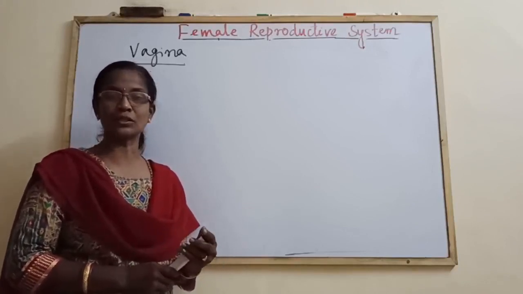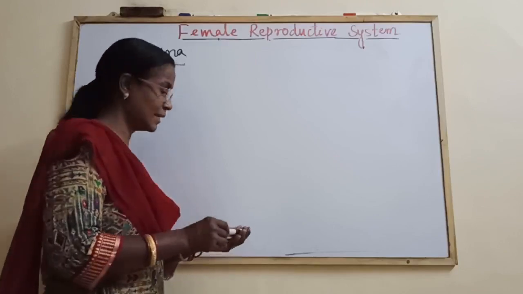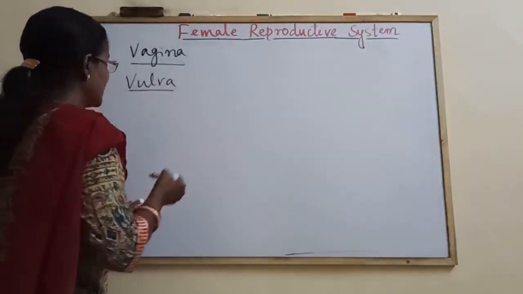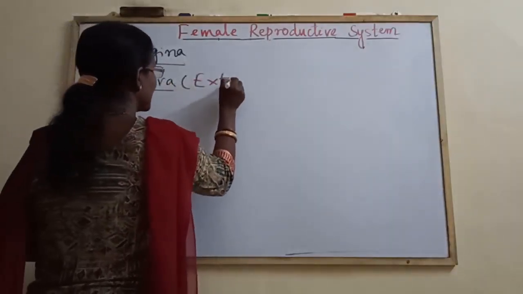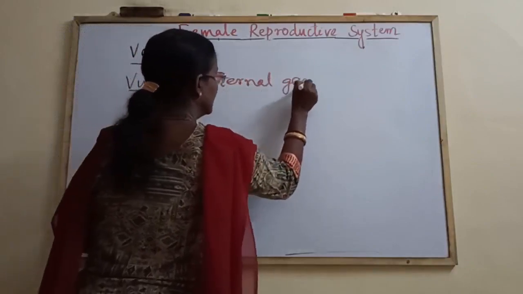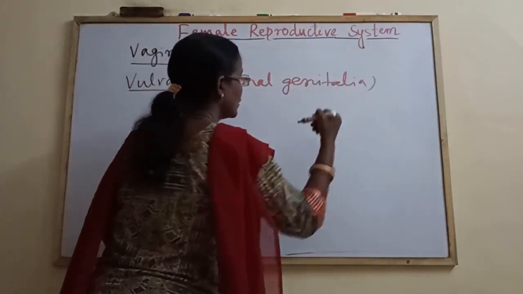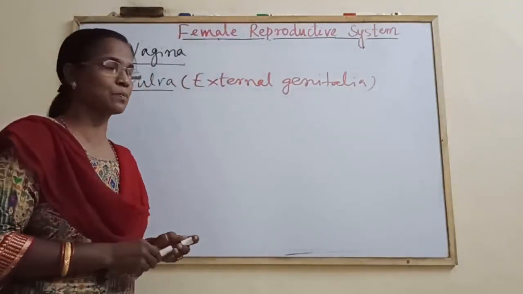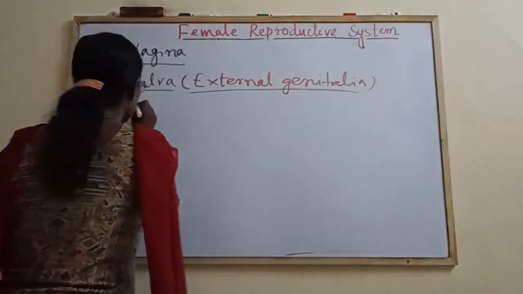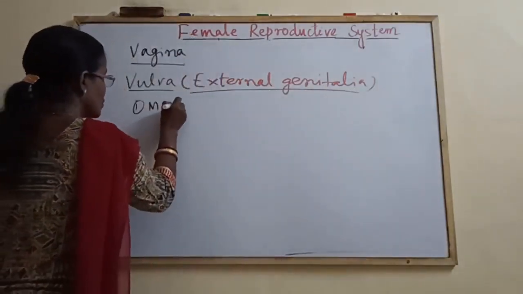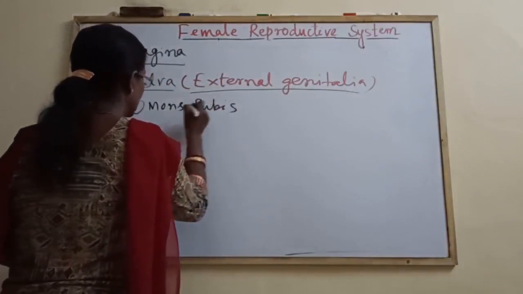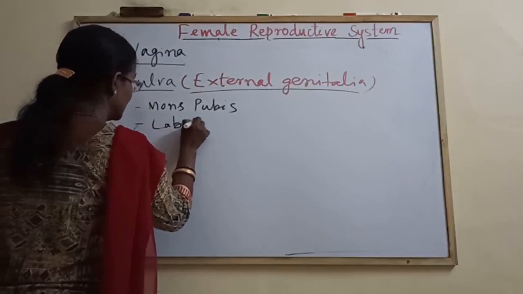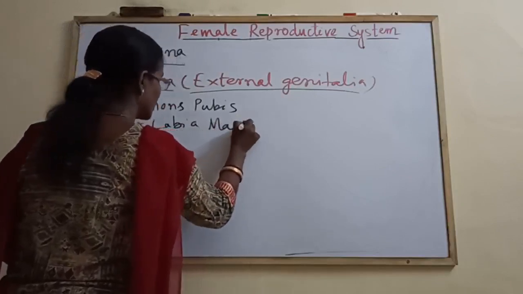After the vagina comes the vulva, also known as the external genitalia. No need to draw the diagrams. There are 8 parts, but you have to write at least 6 parts, and against each part only one sentence has to be written. Those are mons pubis, labia majora. Only one sentence, not more than that.